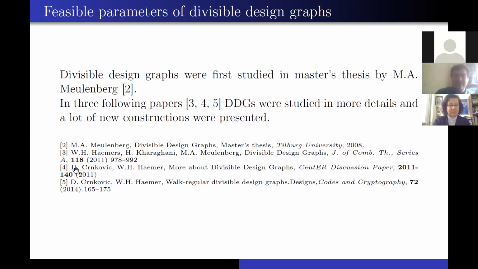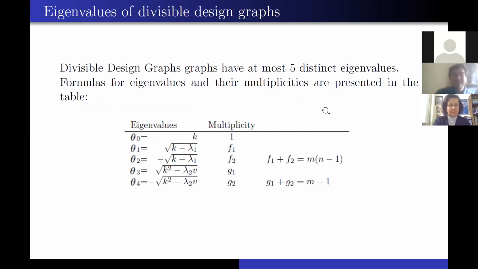As you see here, the paper with number 4 by Haemers and Kharaghani and Meulenberg is called More About Divisible Design Graphs. So it's a little homage to this paper. Divisible design graphs have at most 5 distinct eigenvalues, and formulas for eigenvalues and their multiplicities are presented in the table below.